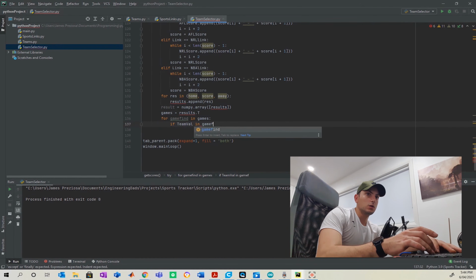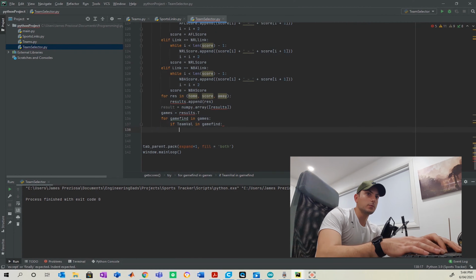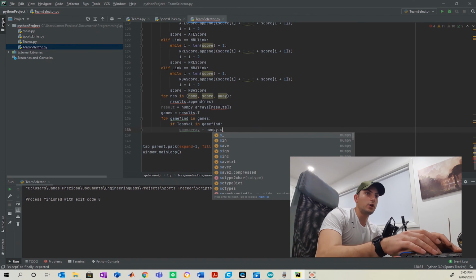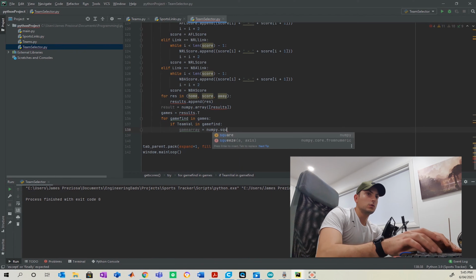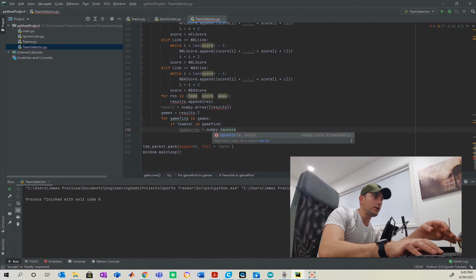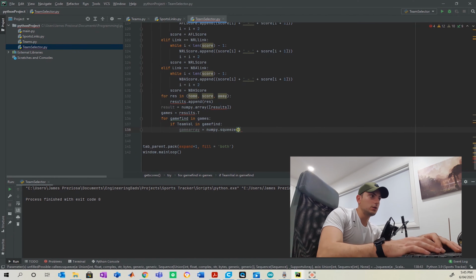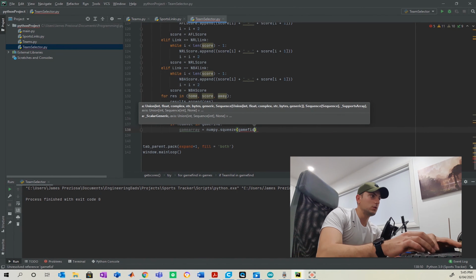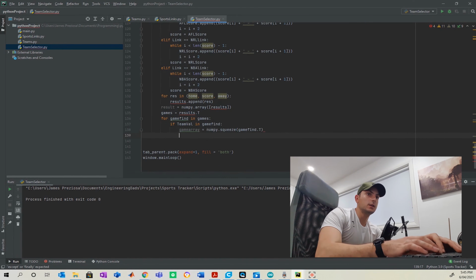So if we're able to find that value of the team, we're going to get the score of the home and the away team by using the little squeeze function here. And make sure we transpose that so it reads it correctly. And then select that game. I'm going to call this game select.